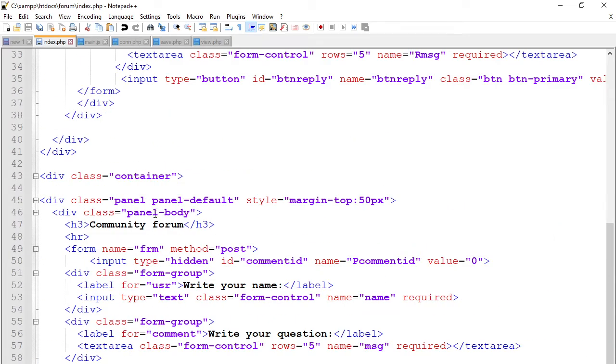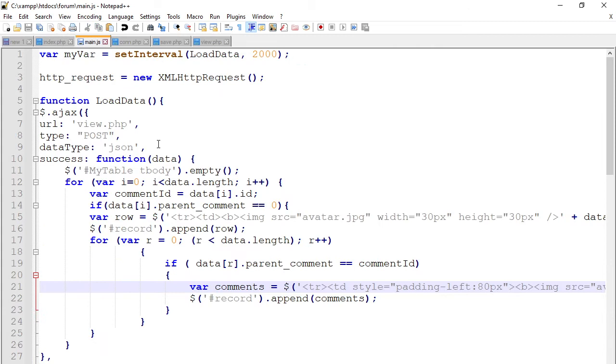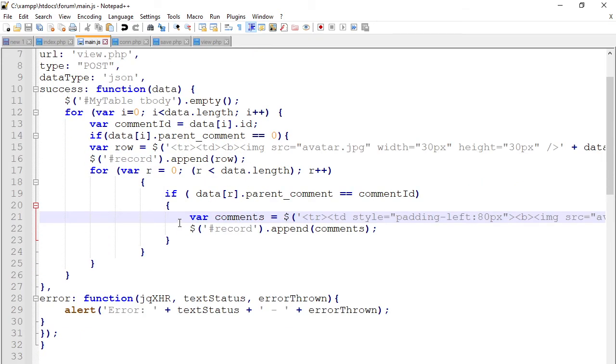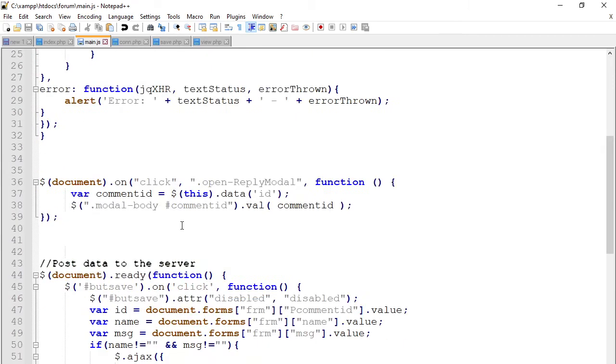Now what happens when you write a post? When you click the save button, the main.js, using Ajax, gets the content of the form, and that content is passed to the database. So how does it work?